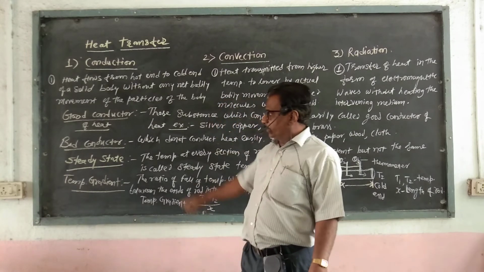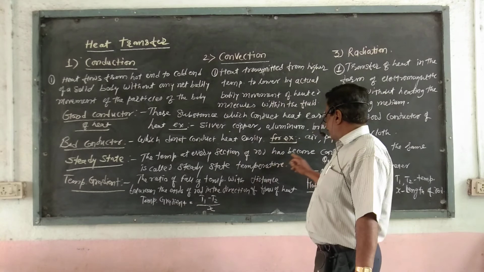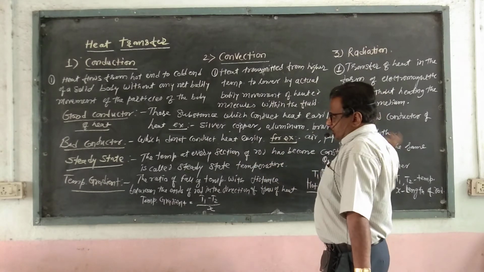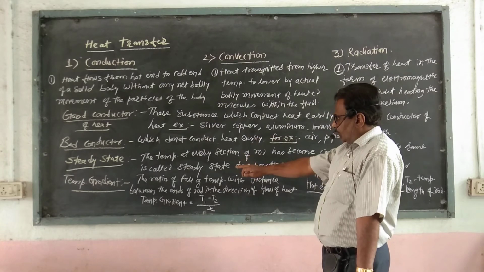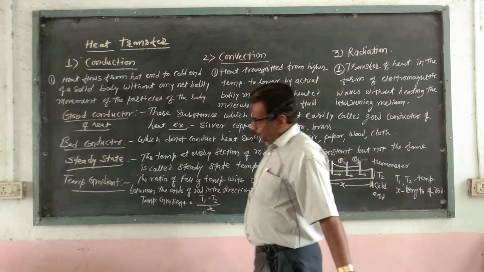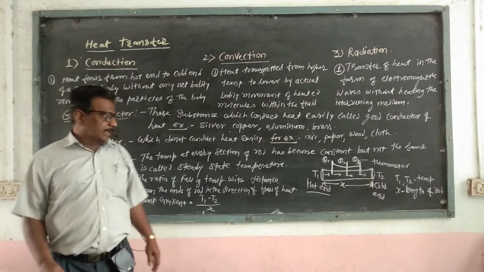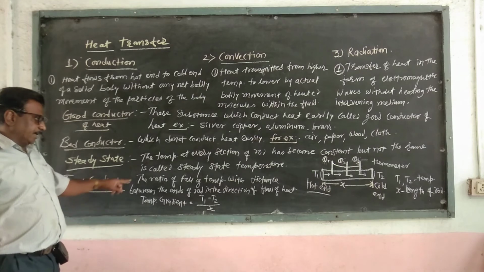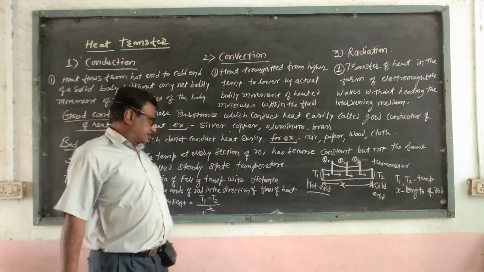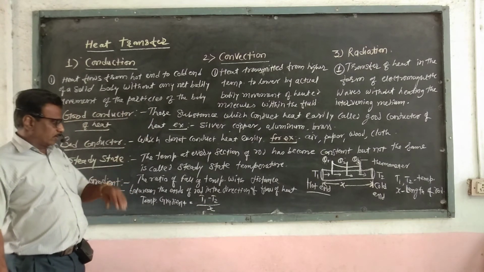So we see what is meant by steady state. The temperature at every section of the rod has become constant but not the same, which is called steady state temperature. Then we see the definition of temperature gradient. Temperature gradient is defined as the ratio of fall of temperature to the distance between the ends of the rod in the direction of flow of heat.